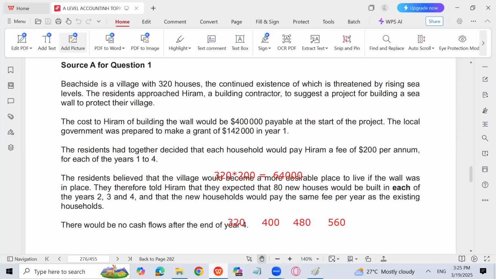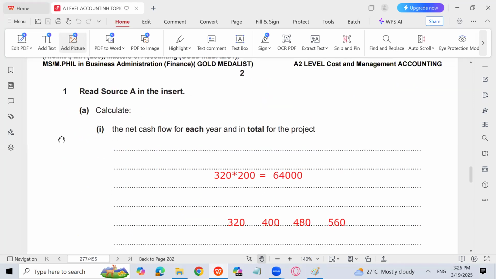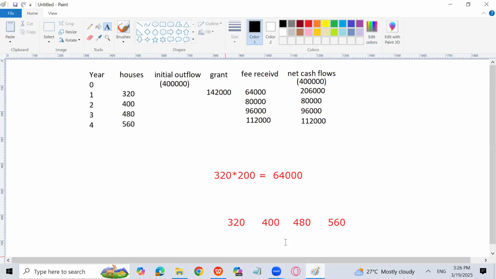Now, the examiner has also asked you that you need to get the net cash flow for each year and in total for the project. So we also want to know the total cash flow for the project, which is not a part of the investment appraisal, but because he wants us to find the net cash flow of the project. So what you will do, you will add up the positive values and will subtract the negative value of 4 lakh. That is without discount factor.